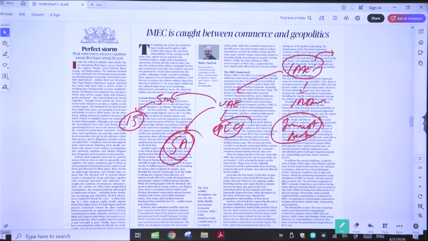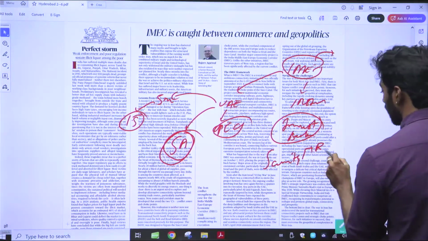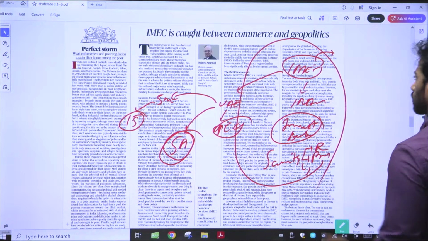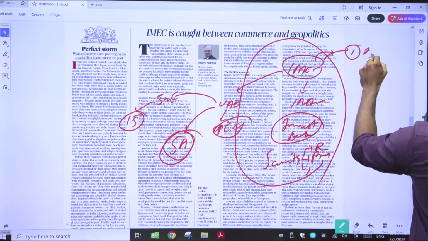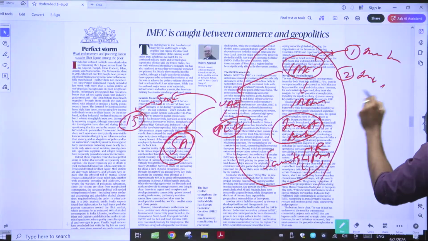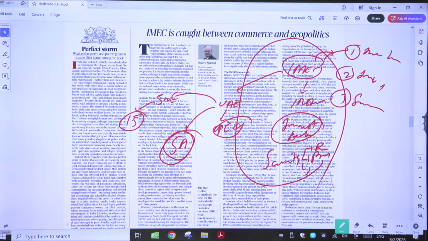Then you have security risks. As I was telling you, there is a high amount of security risk. It can be near the railways or it can be near the ports. It can be anywhere. So first thing is that there is instability between countries. Second thing is that investors might back out. Third thing is security issues. These are the things that we need to keep in mind whenever there is geopolitical instability.